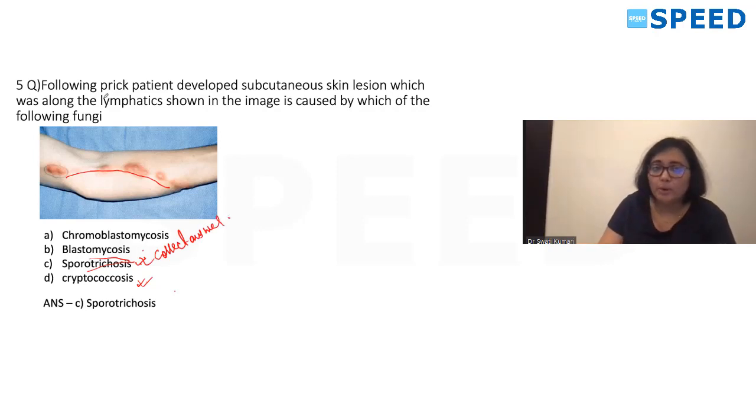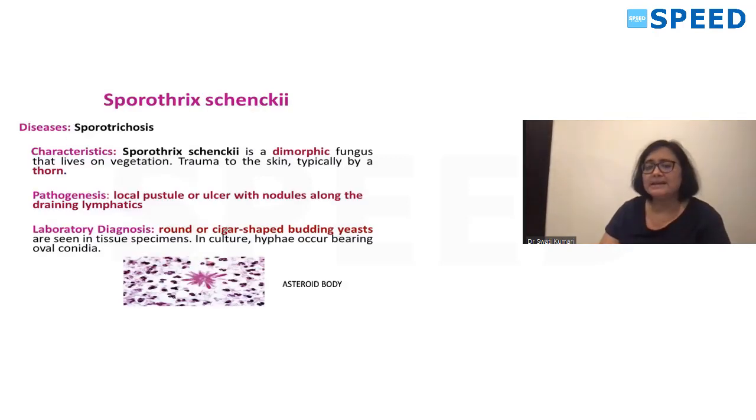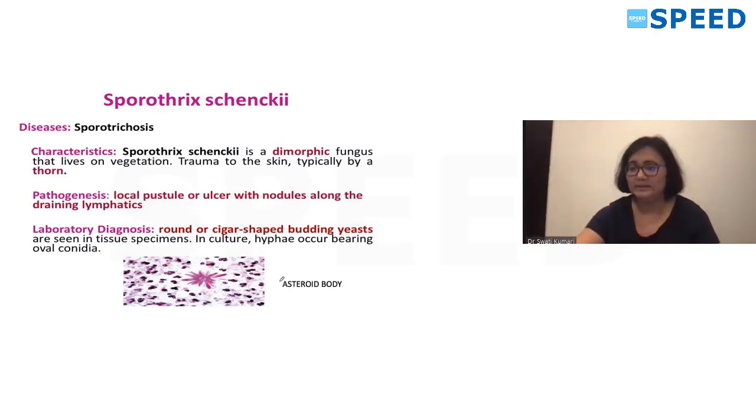So the clue here was prick. As we know, sporotrichosis is caused by Sporothrix schenckii, which is dimorphic fungi, which can be present in a yeast form and mold form both. The peculiar feature of this is that the lesions, the nodules or ulcer which develops, it can be ulcerative lesion or nodular lesion, any form it can be seen. It will characteristically be along the lymphatic channel. You see cigar-shaped yeast, asteroid body, that all will be the clue. If the question might change a little bit, these all clues might be helpful for you.